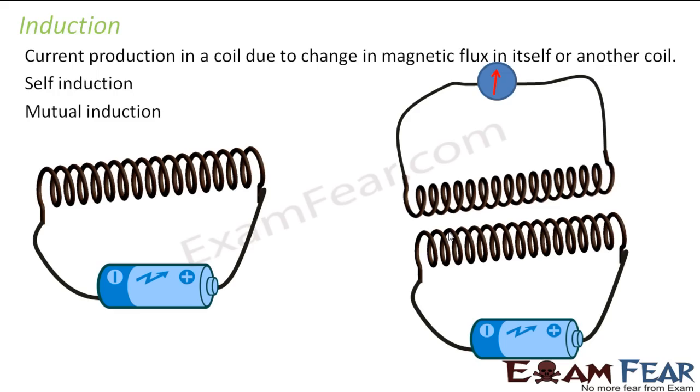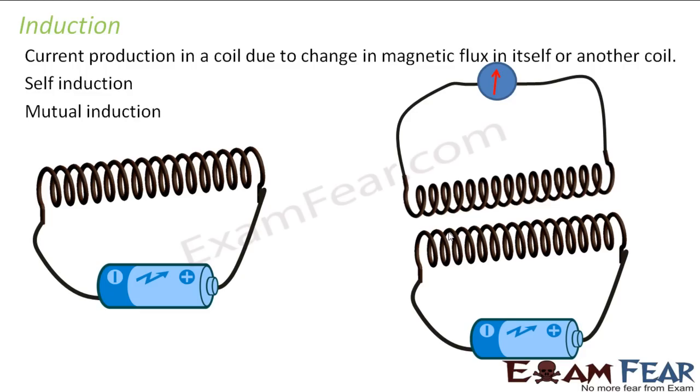So now we will talk about something called induction. Till now, what did we study? We just saw how a magnetic flux or a magnetic field is able to induce current in a coil. That means you place a coil, you do not connect it to any battery or anything, but you place a magnet in front of it. Because of the change in magnetic flux, current will start flowing through that wire. That is all we studied in electromagnetic induction.